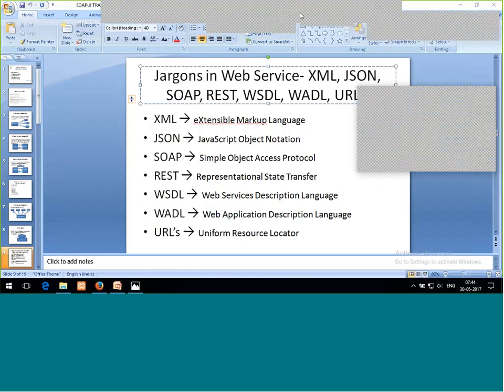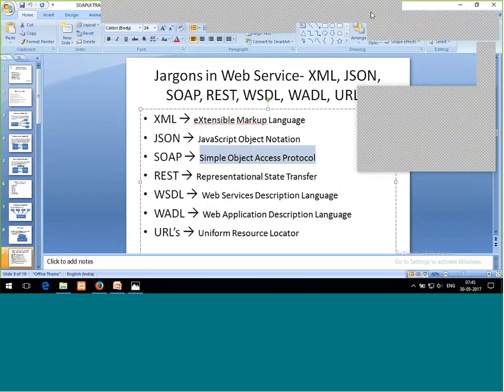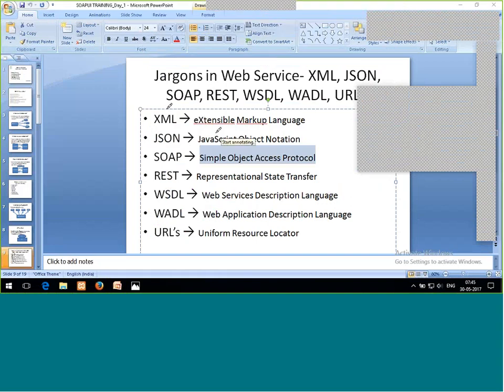You can. Yeah, SOAP is a protocol, and through XML and JSON data is exchanged, or through SOAP only data is exchanged. I'm hearing a slight, minor difference between XML, JSON, and SOAP and REST, which I'm not able to understand.